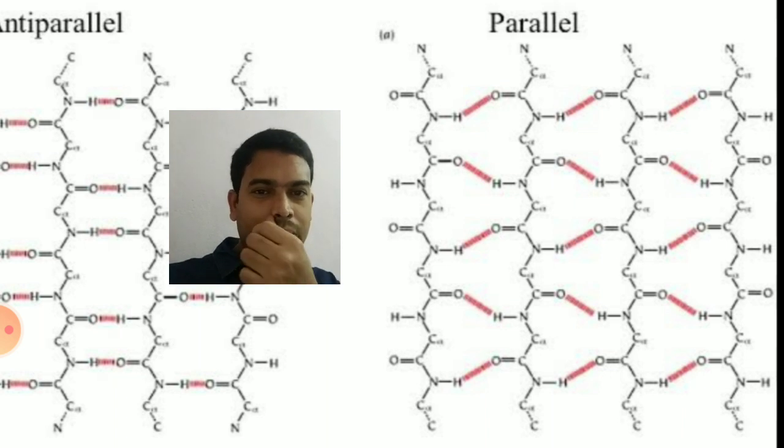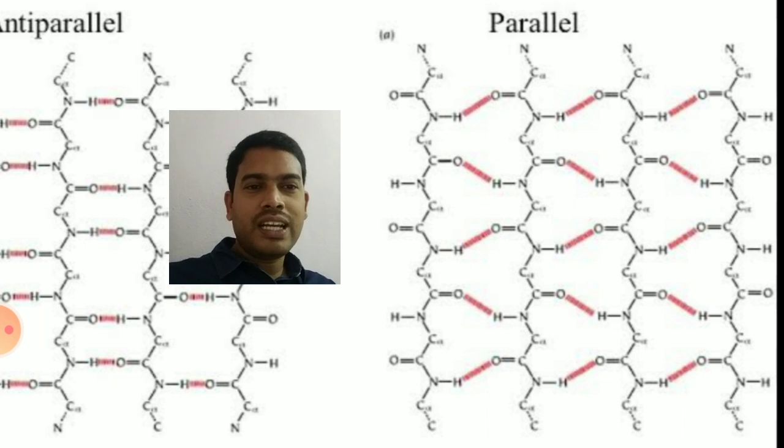So in anti-parallel position, nitrogen and carbon are present on opposite sides. Here in parallel, carbon and carbon, nitrogen and nitrogen are present on opposite sides. So that is the difference between parallel and anti-parallel beta pleated sheet.